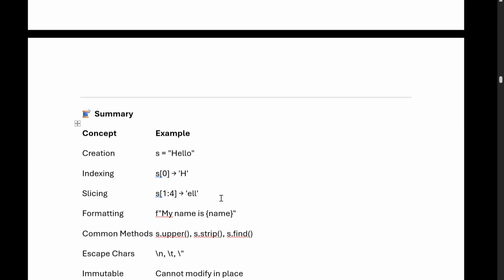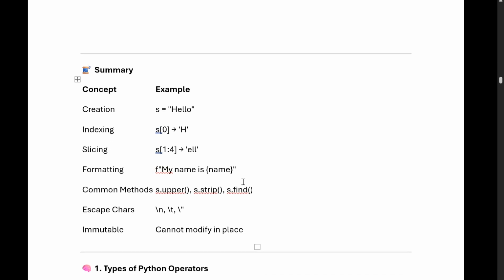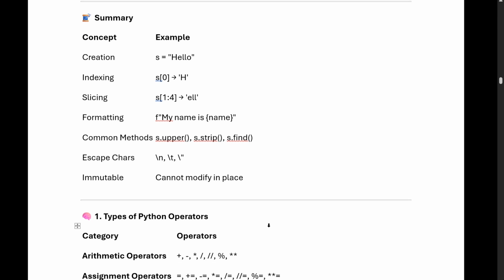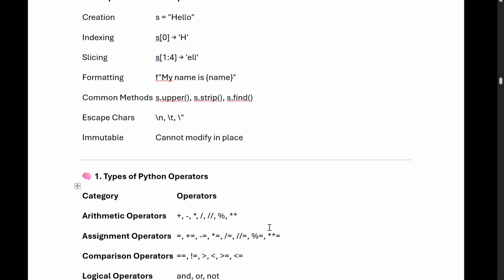Okay, so what we understand, we can see the summary: how we are creating the string, how we are indexing, how we are accessing by index, what is slicing, what is formatting, what are common methods like upper, strip, find, len, what is skip sequence, and that string is immutable, it cannot be modified in place. Okay, so we understand the Python string in detail.